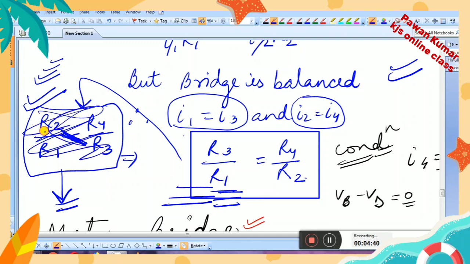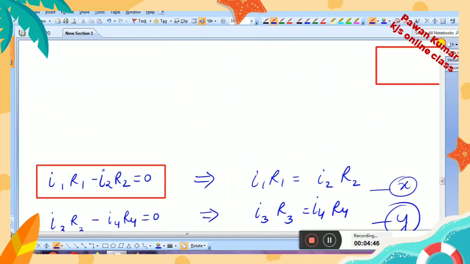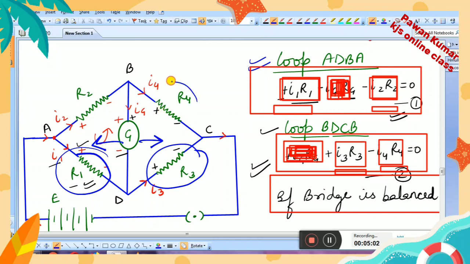So you can use what relation? You can use R3 upon R1. Now you understand it here in the figure, R3 upon R1. What does it mean actually? R3 upon R1 means one resistance this side, one resistance this side, one to the right, one to the left, is equal to the ratio of R4 upon R2, meaning one to the right, one to the left.